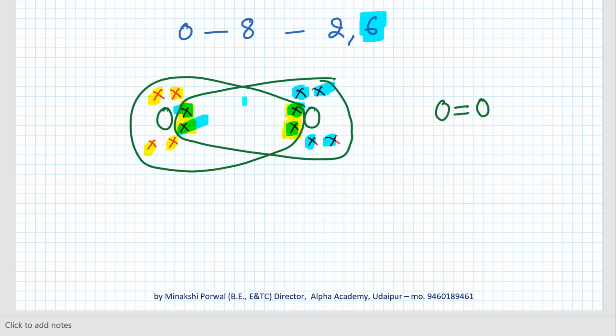Okay. Now, nitrogen. What is the atomic number of nitrogen? Atomic number is 7. Okay. So its electronic configuration is 2,5. Okay.